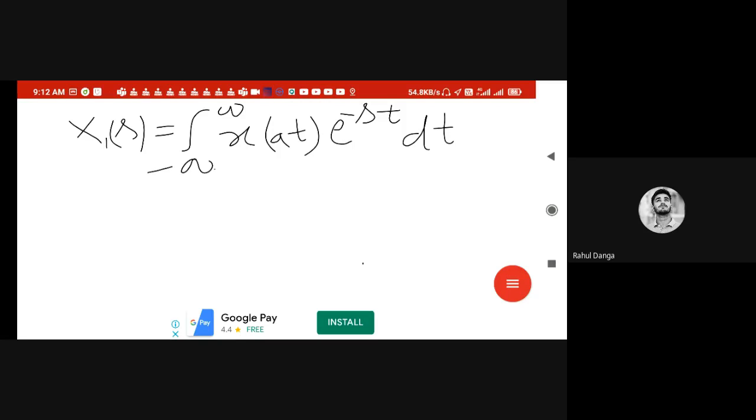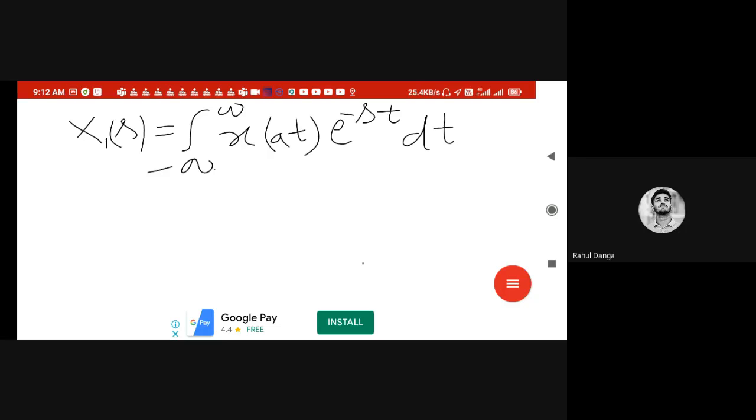So now we have to represent x of at. In place of x of at, I require x of t, because my x of s is the integral from minus infinity to infinity of x of t e to the power minus st dt.